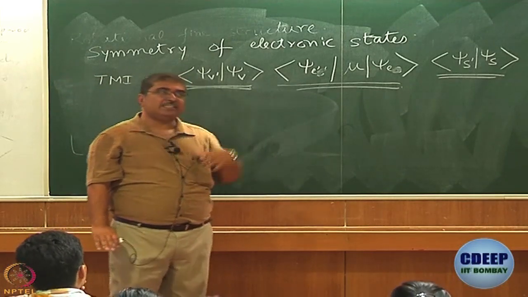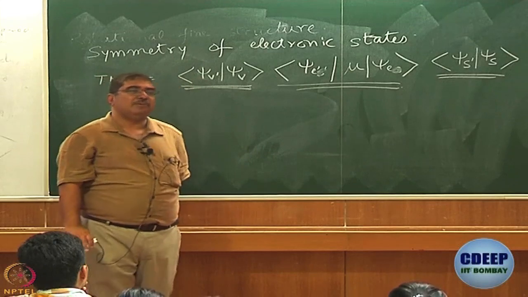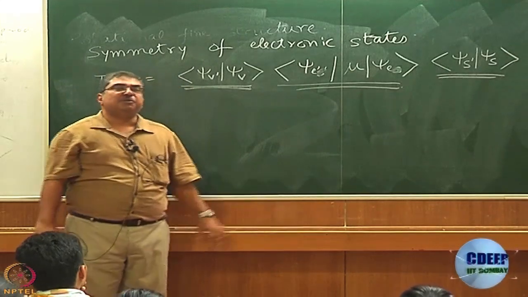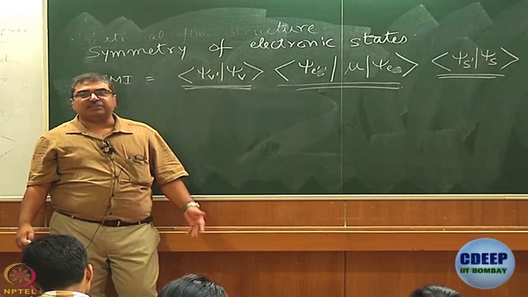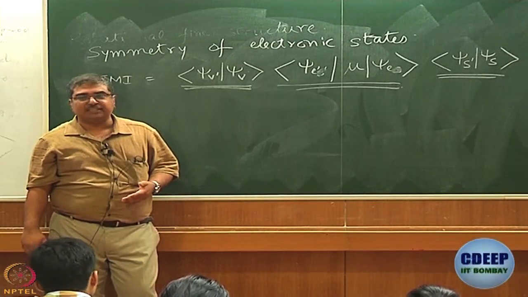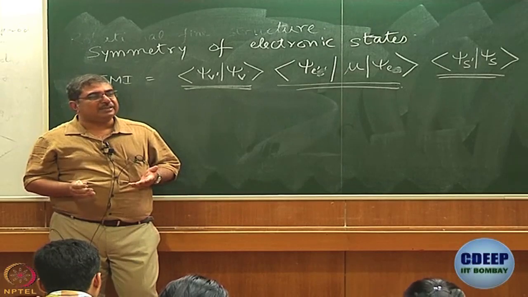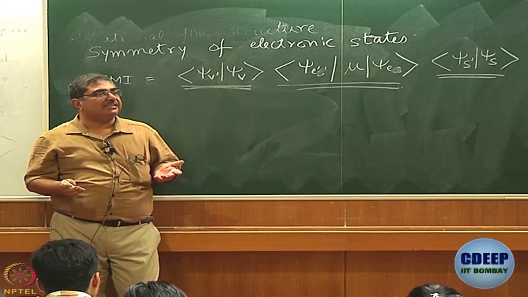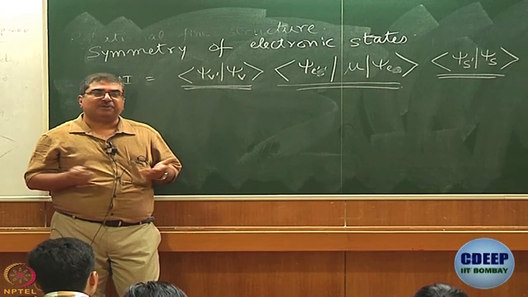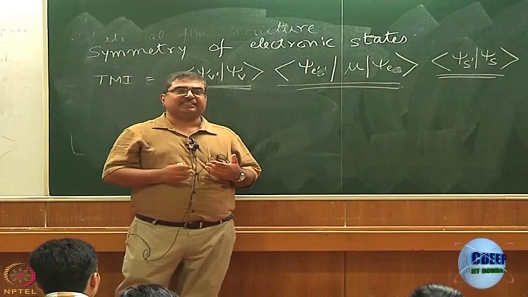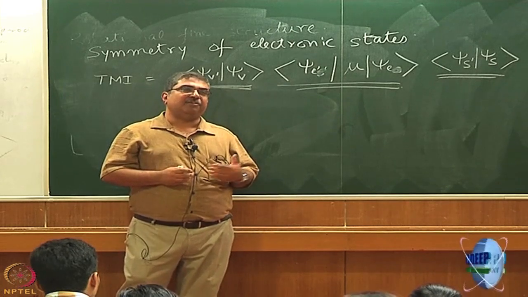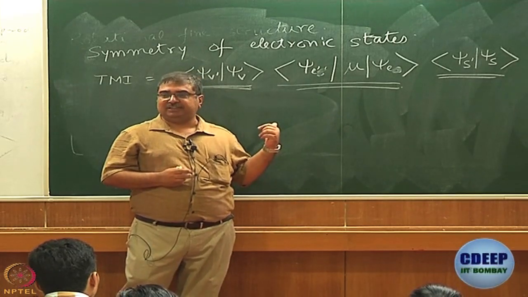Since we have discussed vibrations already, we know what we did for the vibrations of polyatomic molecules. We talked about the symmetry of the vibrational wave functions and used symmetry to evaluate whether the transition moment integral is non-zero or not. We will adopt an identical strategy for the electronic wave functions as well.